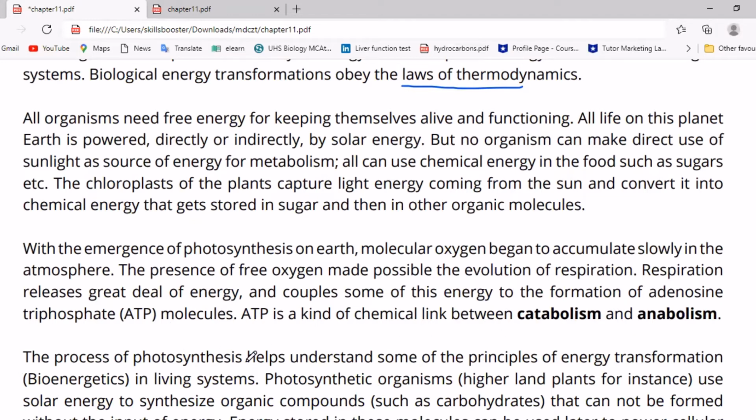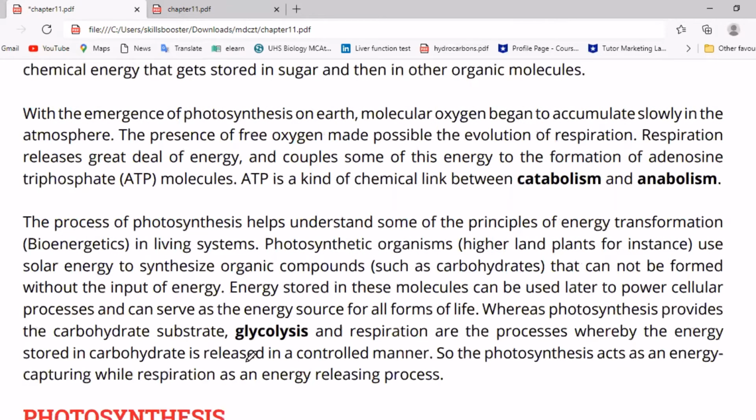The process of photosynthesis helps us to understand some of the principles of energy transformation in a living system. Photosynthetic organisms, higher land plants for instance, use solar energy to synthesize organic compounds that cannot be formed without input of energy. It means that photosynthesis needs energy to occur.